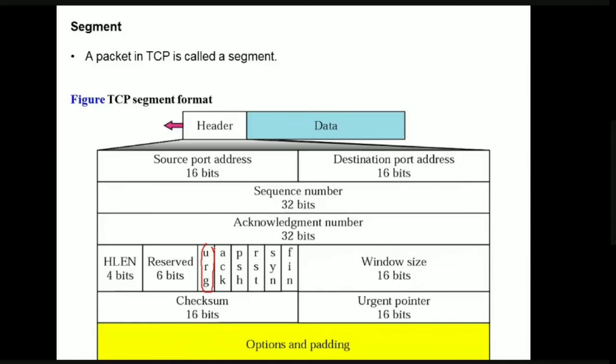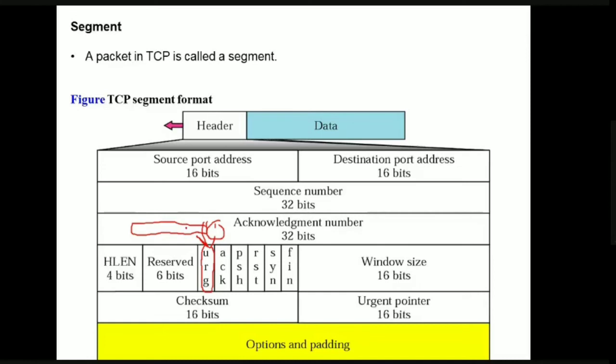So at times in data communication, when the sender is sending some information to the receiver normally, and at a particular moment the sender has to send very urgent data, then it immediately sets this urgent bit to 1, so that this data should be delivered to the receiver first, and later the other data will follow.